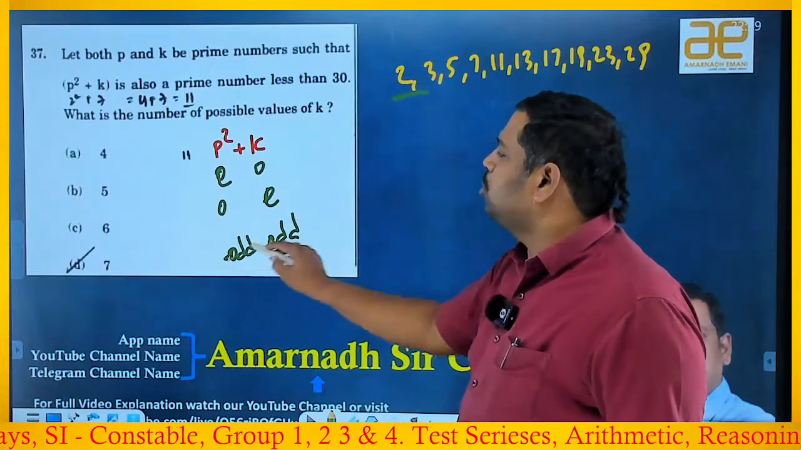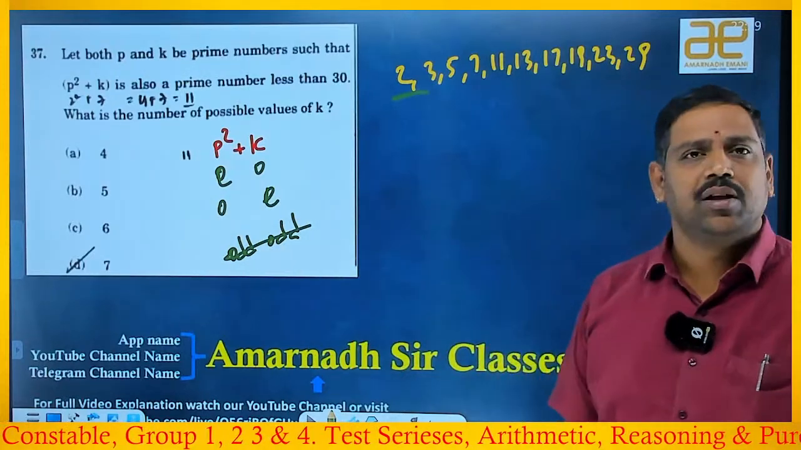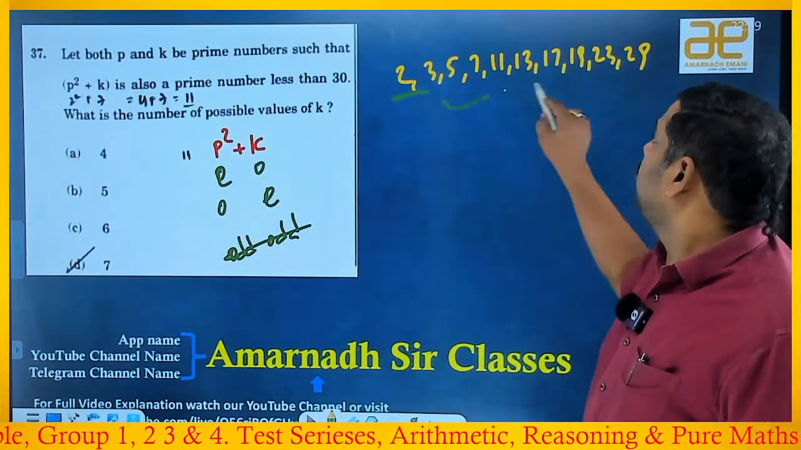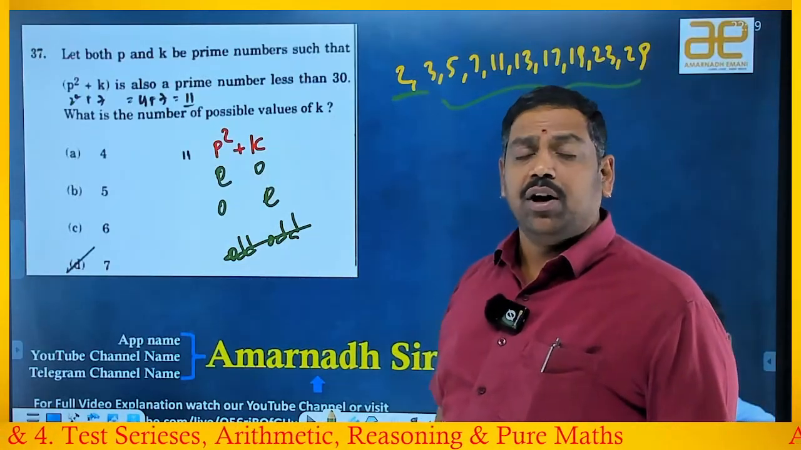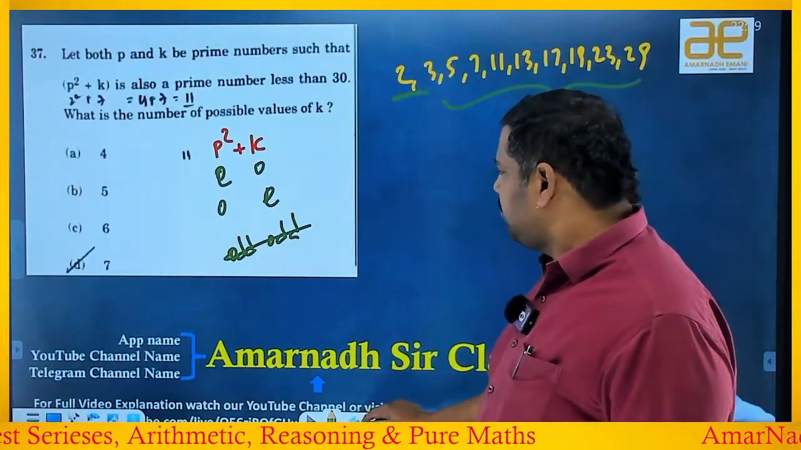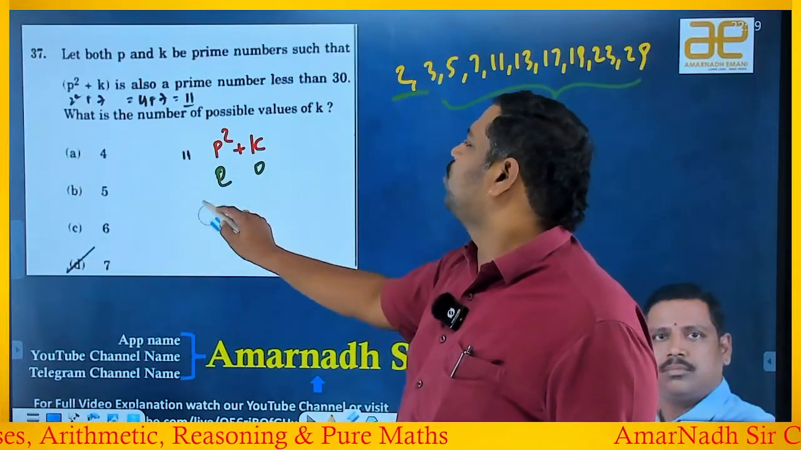That's why both becoming odd is not a possibility. So all the remaining are odd numbers, right? That means you have to take one odd number and one even number. Okay, one odd and one even number. So definitely the even number is only 2, right?